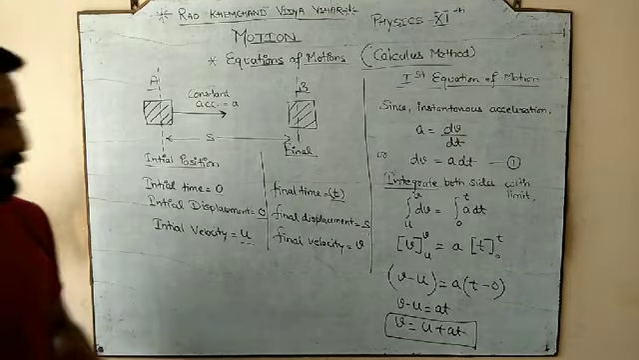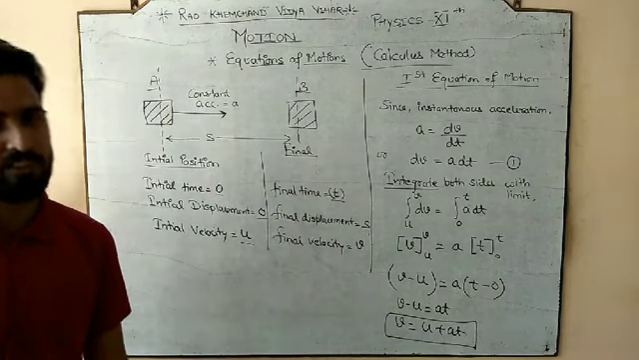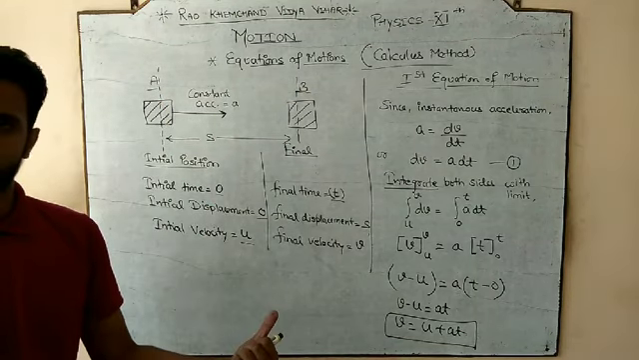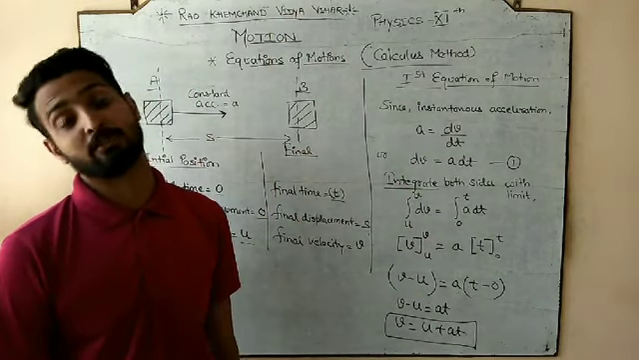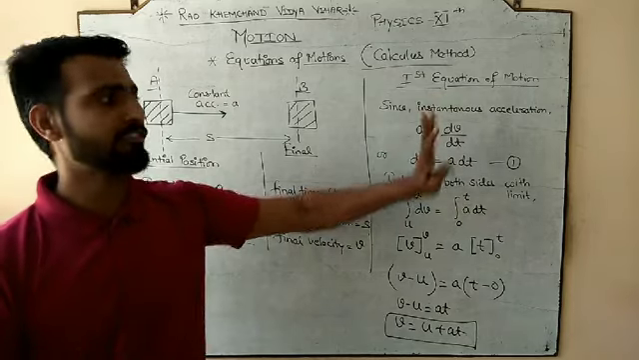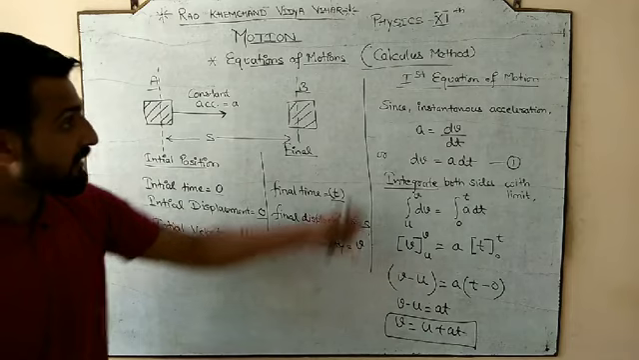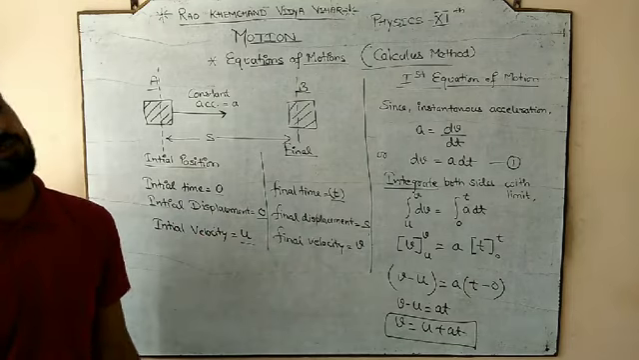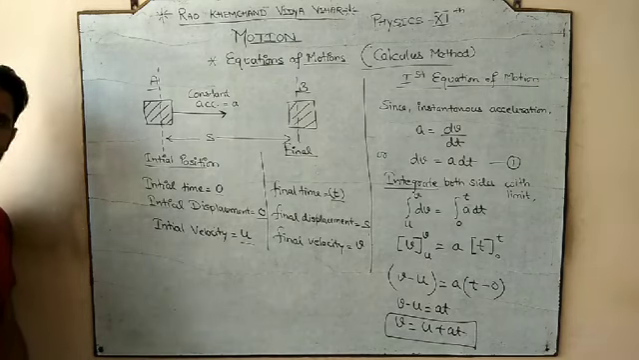v is equal to u plus at, means final velocity is equal to initial velocity plus acceleration into time taken. But we use this method, we use the calculus method, we use the integration concept, we use the definition of instantaneous acceleration, which includes the differentiation concept. We use the calculus method to derive. So here we have the first equation of motion.